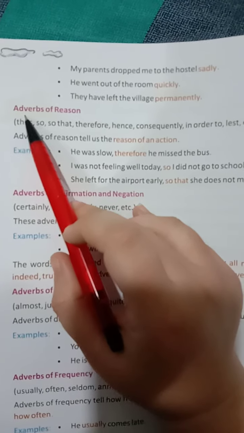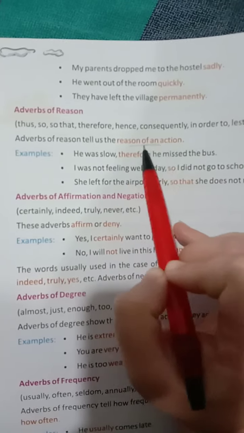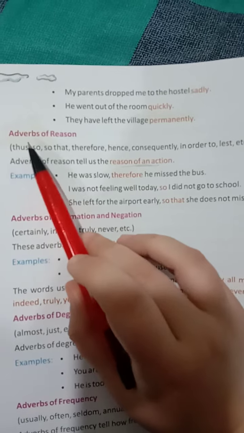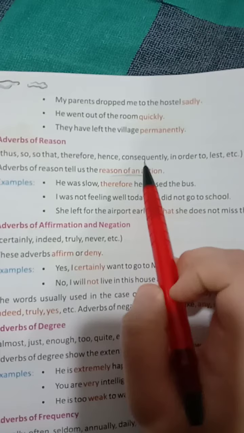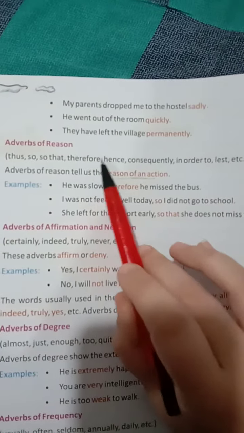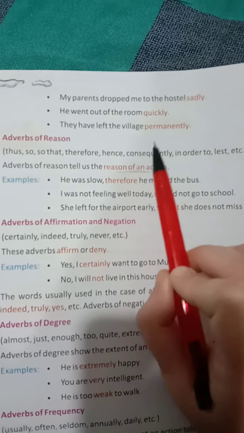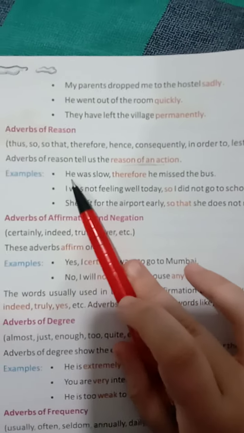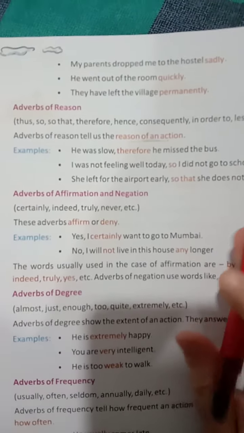So now we'll be doing adverb of reason. Adverb of reason tells us the reason of an action, like for what reason that action has taken place. Thus, so that, therefore, hence, consequently, in order to, lest, etc. So these are the words for the reason of an action. You have to locate words similar to these. For example, he was slow, therefore he missed the bus.